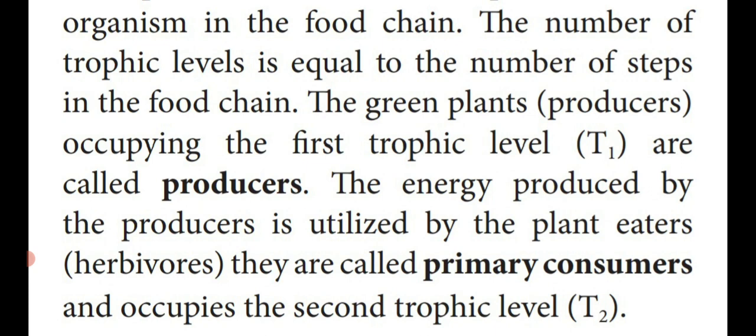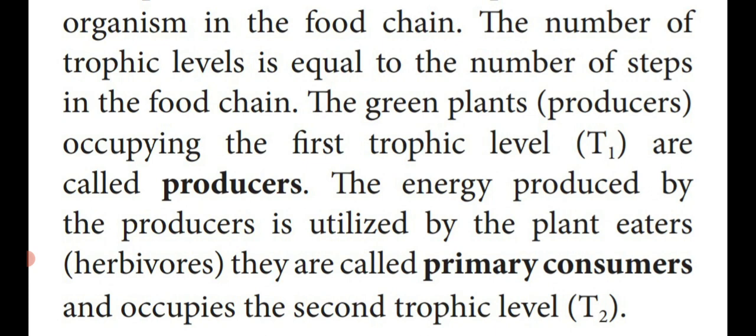So all the green plants, which have the green color pigment chlorophyll, are the only ones doing the photosynthetic process. So plants are named as producers. These producers occupy the first trophic level.